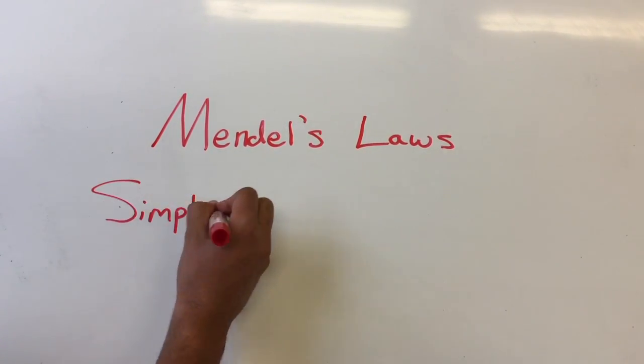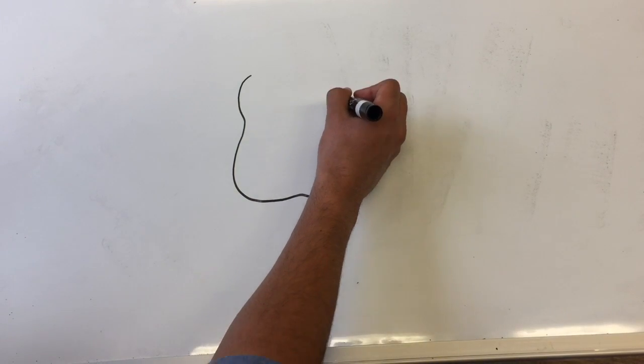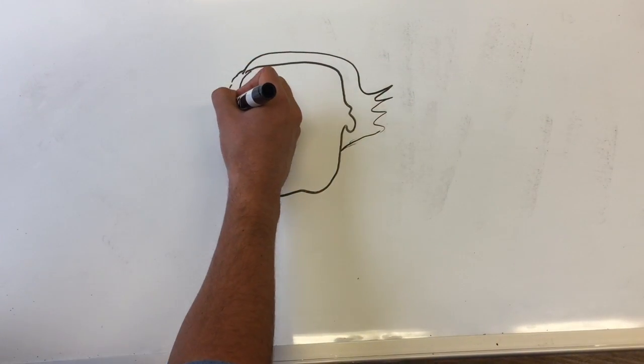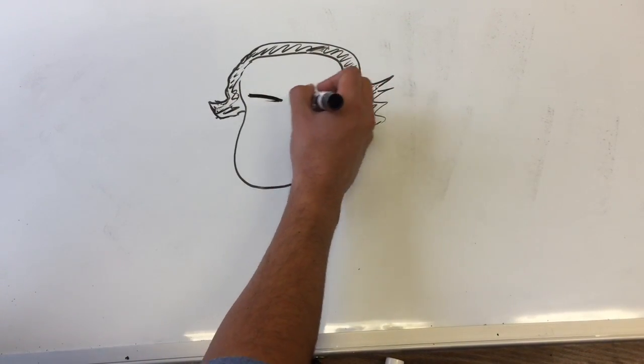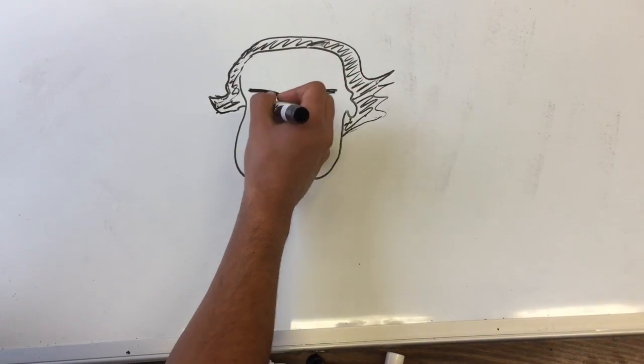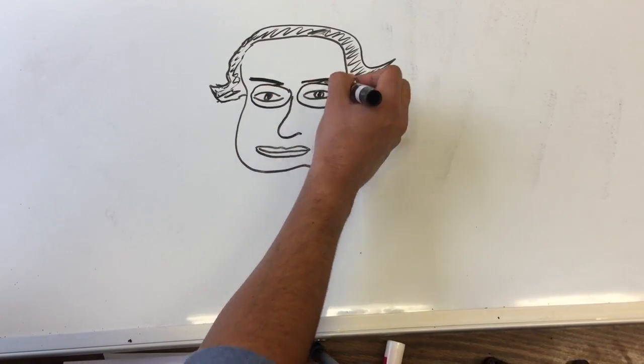Gregor Mendel is known as the father of genetics. He was an Augustinian monk and ordained as a priest. A graduate of the University of Vienna, Mendel was trained in physics and mathematics. In 1856, Mendel began to study pea plants, analyzing thousands over 8 years in his monastery garden. His findings were instrumental in providing the framework for understanding inheritance patterns.